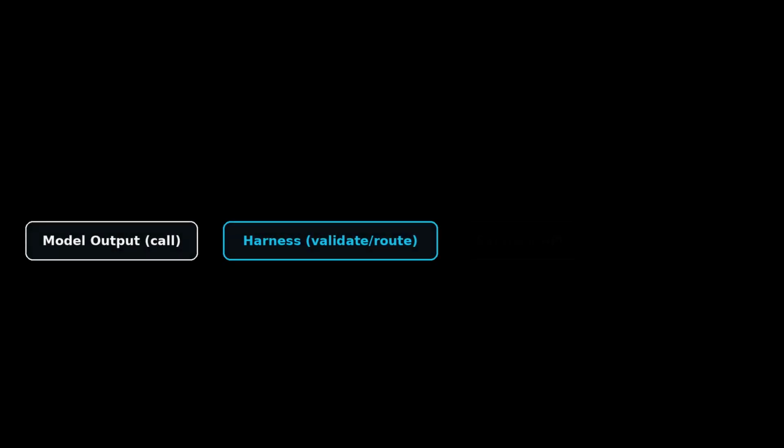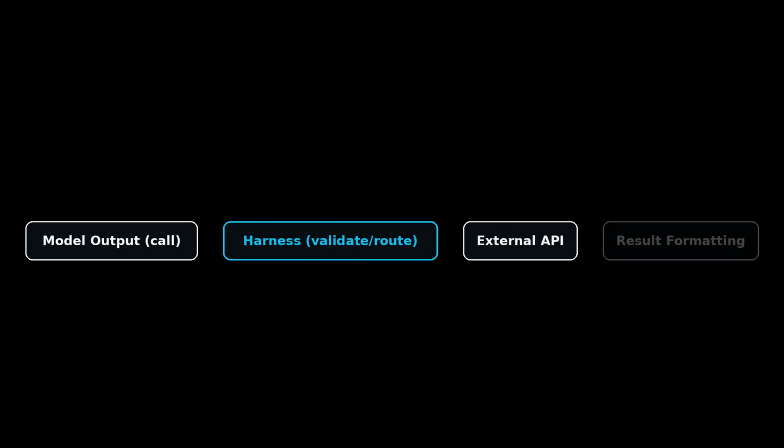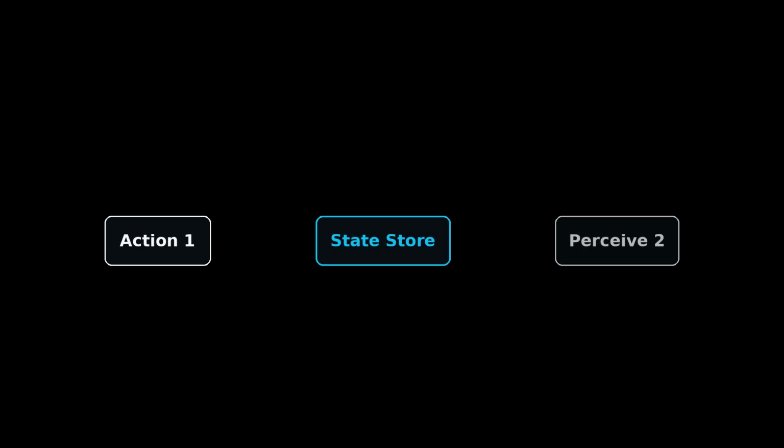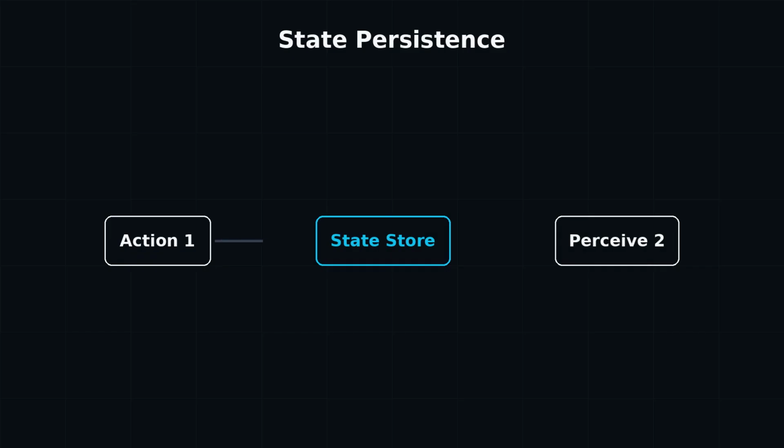So how does the harness actually manage tools and state? When the model outputs a function call, the harness interprets that structured output, validates parameters, dispatches the request to an API, and collects the result. That result is then serialized back into the prompt for the next reasoning step. This tool dispatch loop is what gives agents their power.